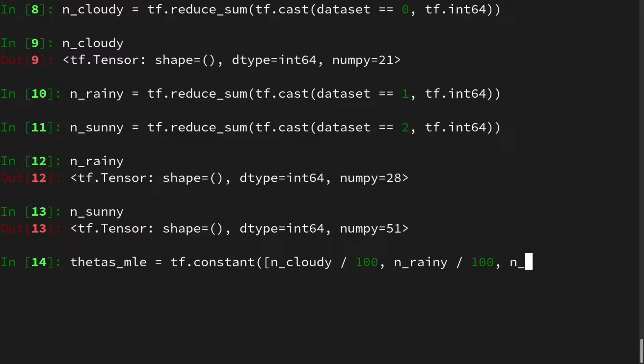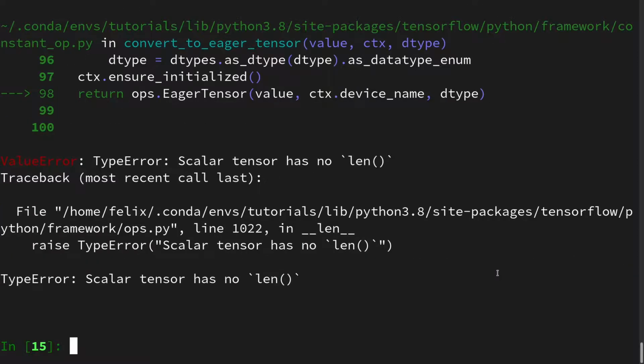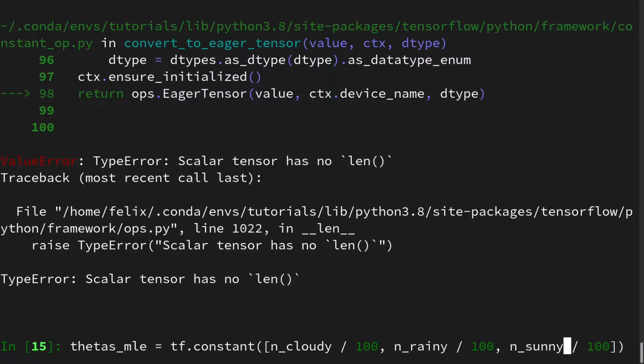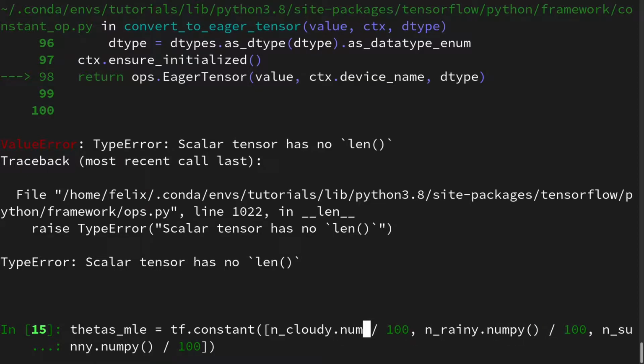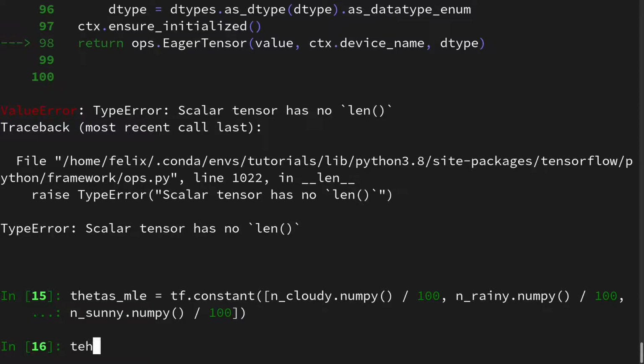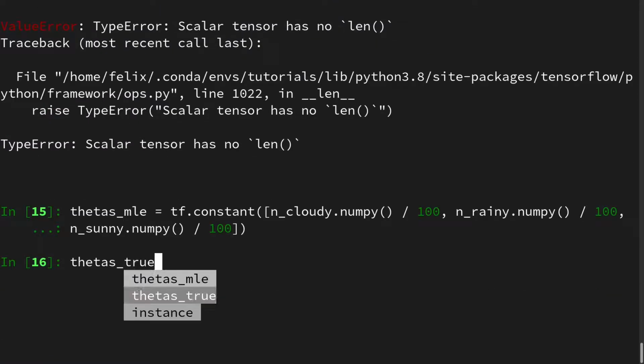And we have n_sunny divided by 100. Of course, in order to do such kind of an operation, we have to turn our values into NumPy values. I mean, this is a little overdone, but it should lead us to where we want to be.